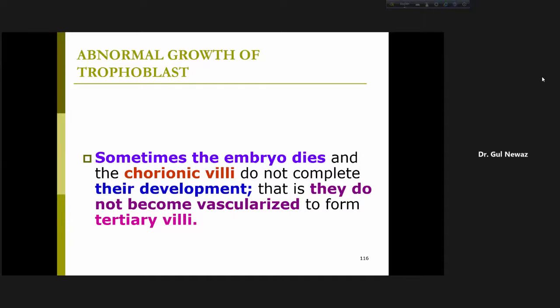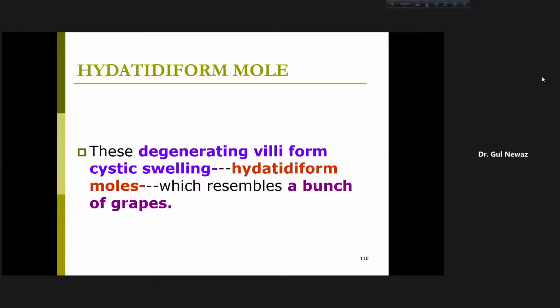Sometimes the embryo may die and the chorionic villi do not complete their development; they halt at some stage. That is, they do not become vascularized to form tertiary villi. If they are not vascularized, then they are not tertiary villi, right? So these degenerating villi form cystic swelling.